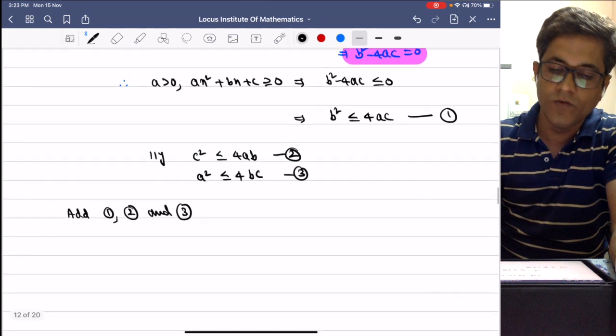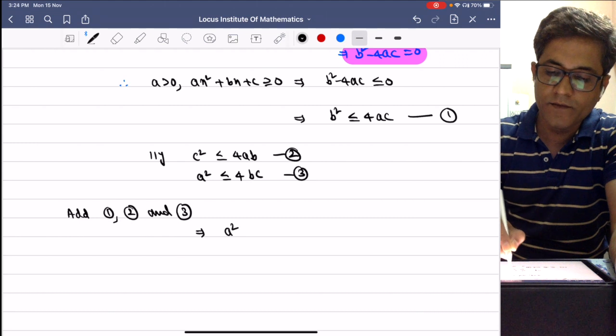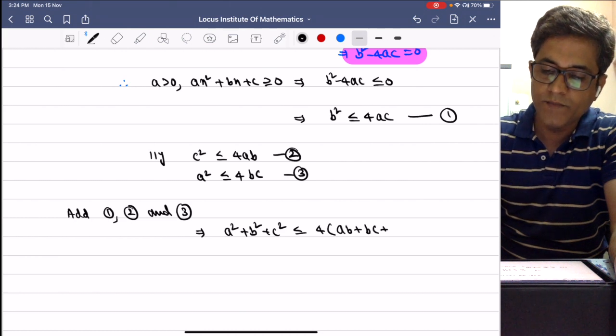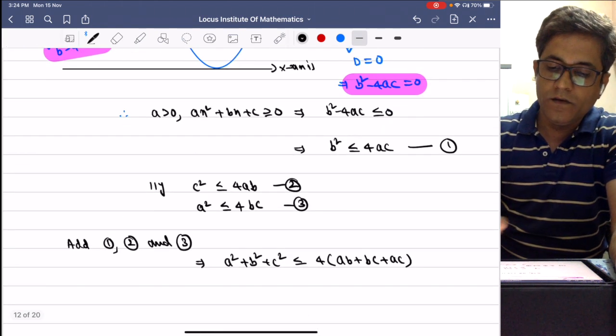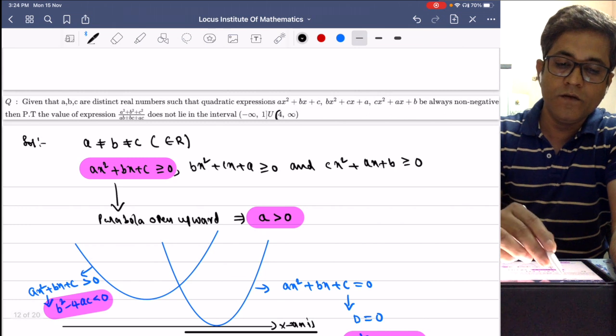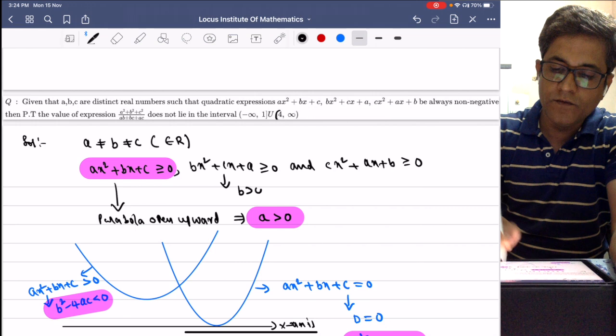If you add 1, 2 and 3, then what you get? This implies a square plus b square plus c square is less than or equal to 4 times ab plus bc plus ac. And for the second one, b is greater than 0.